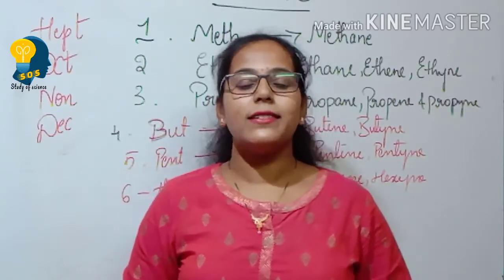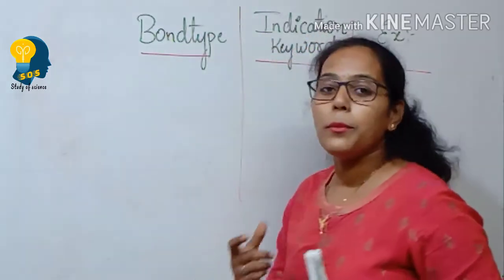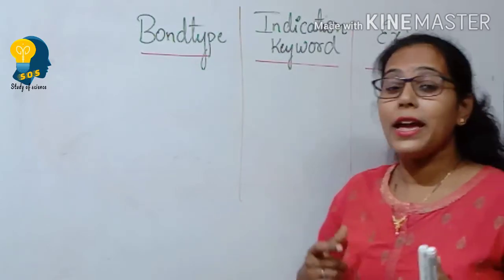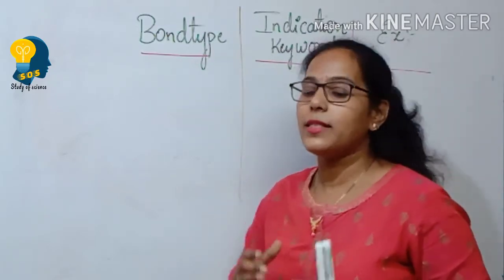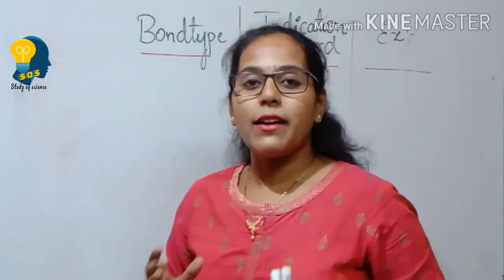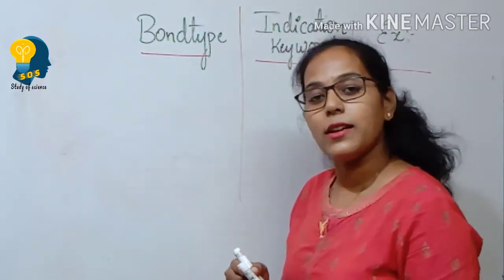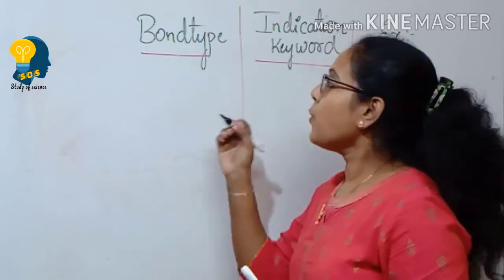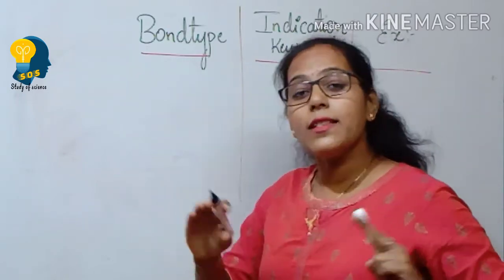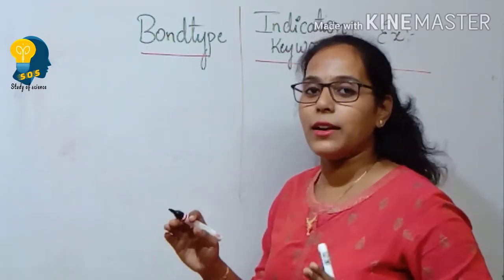So now let us talk about the nomenclature based on the bond type. If we talk about the bond type, we have seen that there are various bonds that are being formed between the carbon and carbon atom. So first thing, let us understand how the bonds are seen between the carbon and carbon atom. So we can see that there will be all single bonds between the carbon and carbon atom.